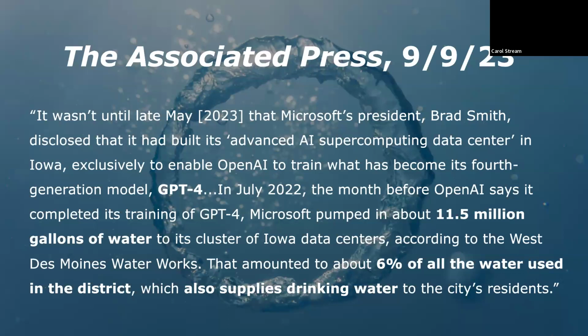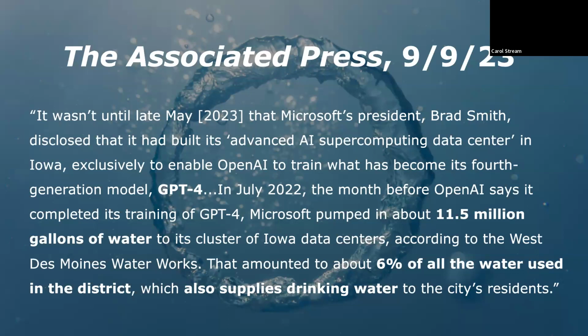A September 9th, 2023 article from the Associated Press further elaborated on ChatGPT's water consumption, noting that, quote, it wasn't until late May 2023 that Microsoft's president, Brad Smith, disclosed that it had built its advanced AI supercomputing data center in Iowa, exclusively to enable OpenAI to train what has become its fourth generation model, GPT-4.